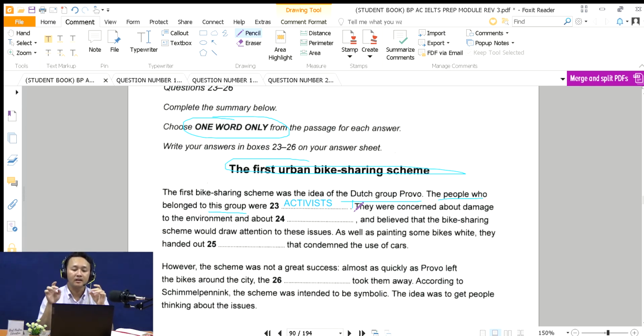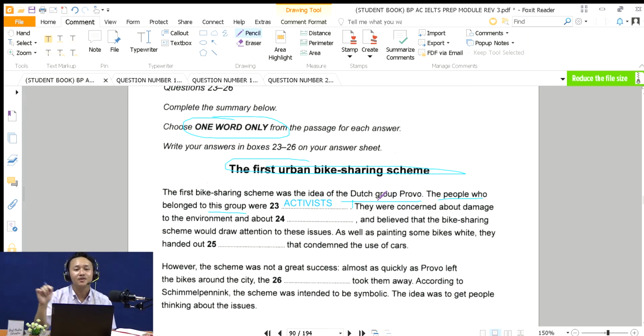Okay, and then focus on the information. I need to find this information, then go to the text, find it, and then cross-check it, and then choose the most appropriate answer. Also follow the rule in the instruction. Okay, that is how you do the summary completion.